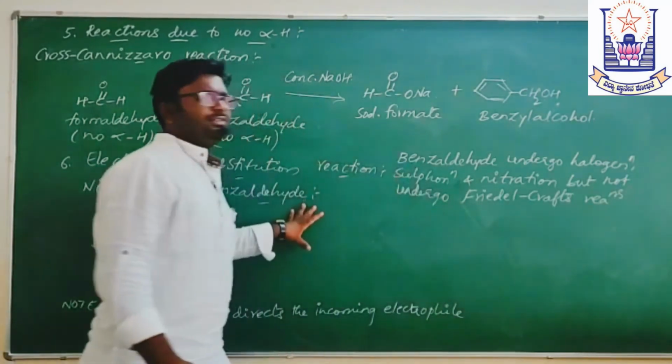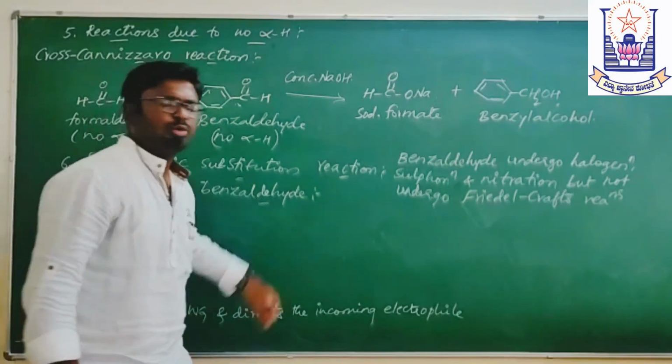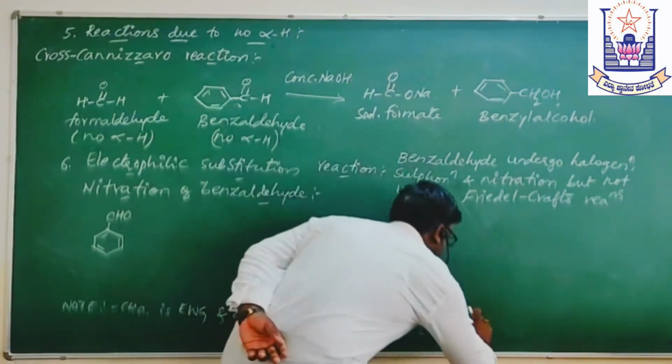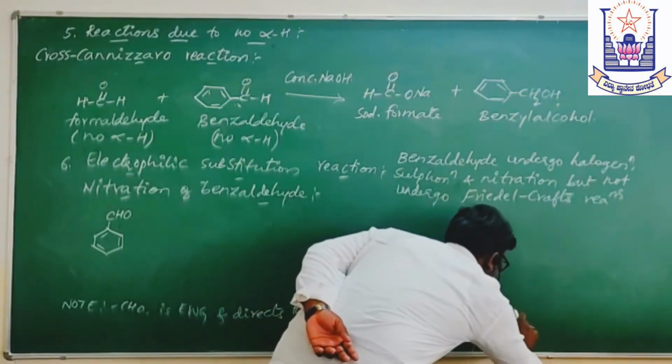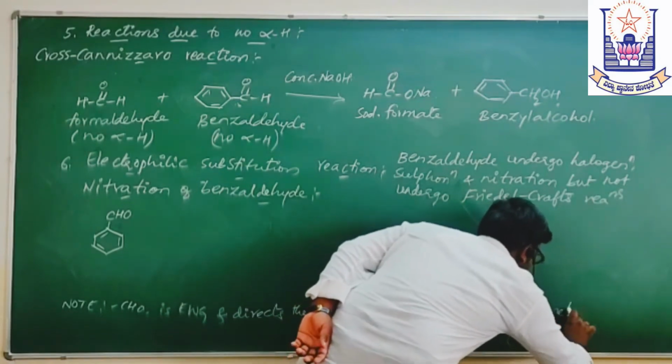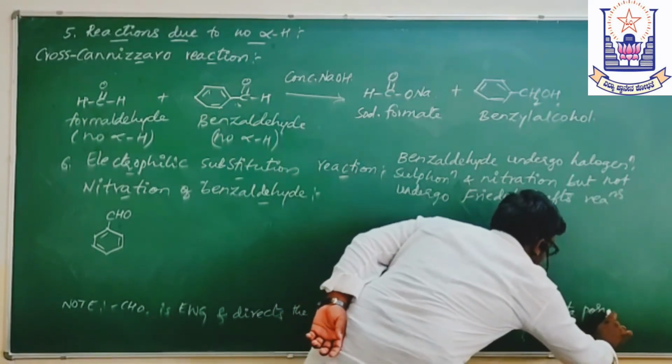What is the electrophile here? In nitration, NO2 plus is the electrophile.